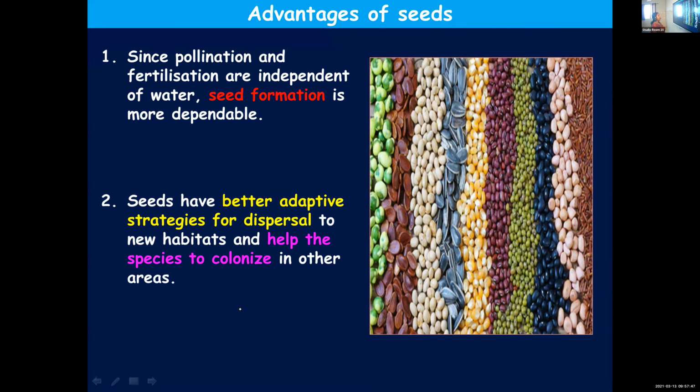Then seeds have better adaptive strategies for dispersal to new habitats, which help the species to colonize other areas. You might have learned this in maybe sixth or seventh standard, I'm not very sure. You might have learned about the agents of seed dispersal and the adaptations of seeds in dispersal.